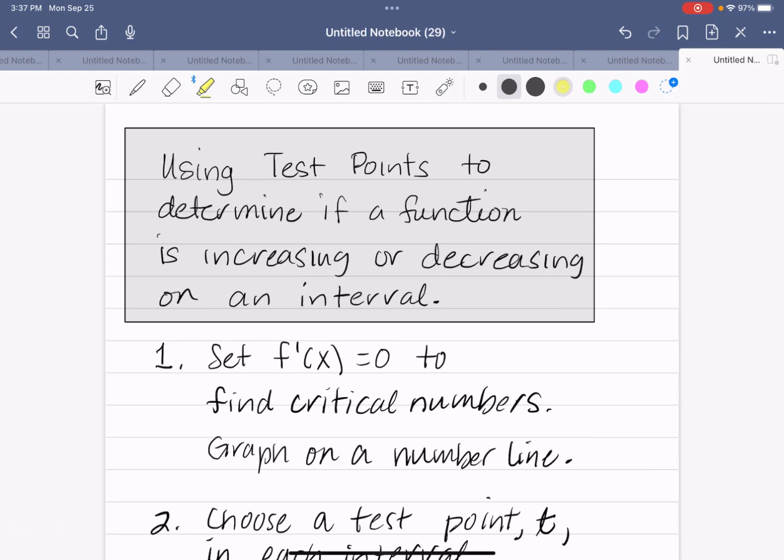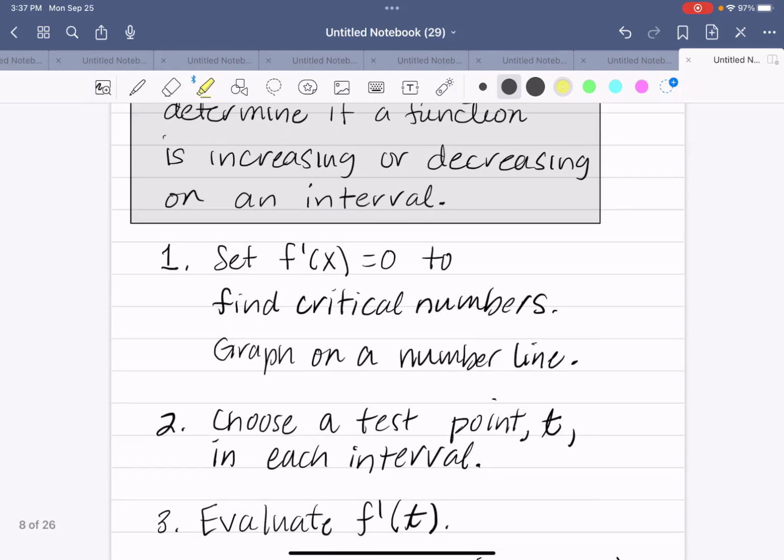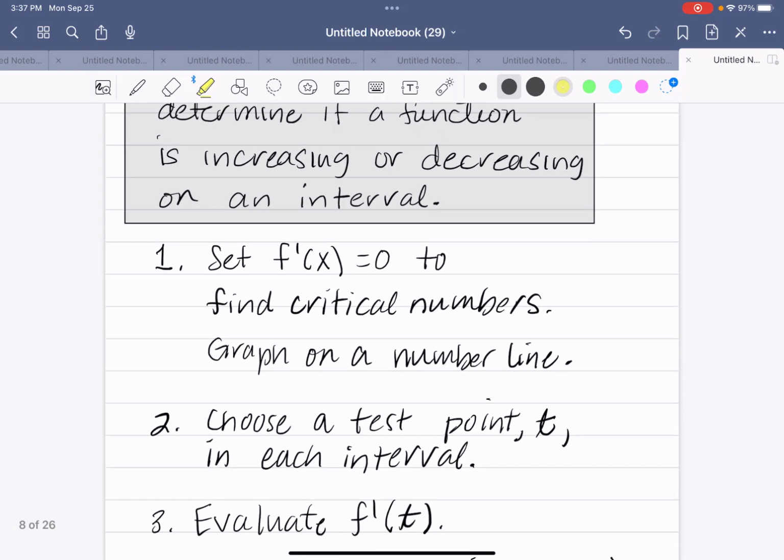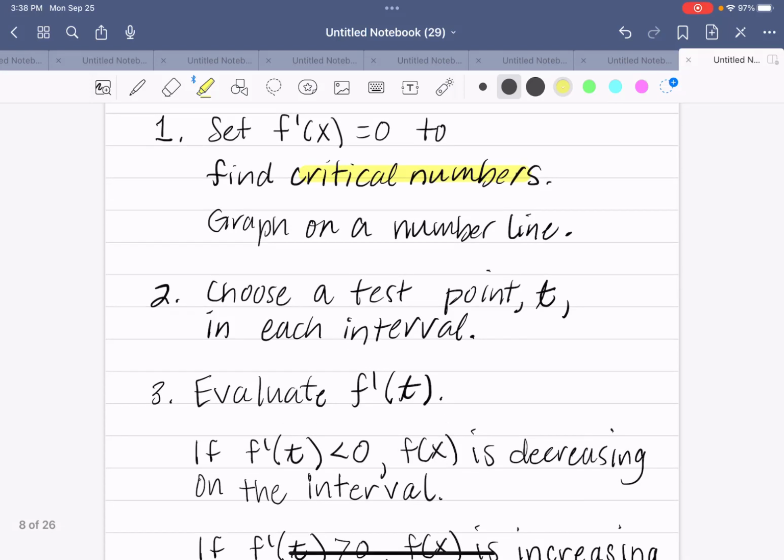Using test points to determine if a function is increasing or decreasing on an interval. The first thing we do is set f prime of x equal to 0 to find critical numbers. Remember that critical numbers must be in the domain of the original function. We're going to graph them on a number line. We will choose a test point, we'll call t, in each of the intervals that are created by those critical numbers.